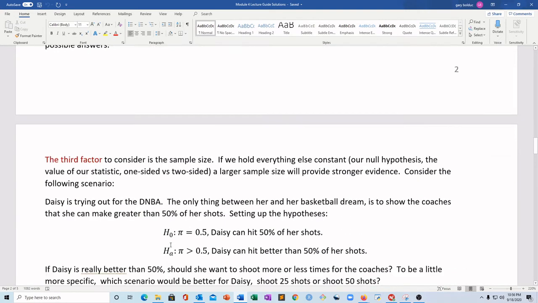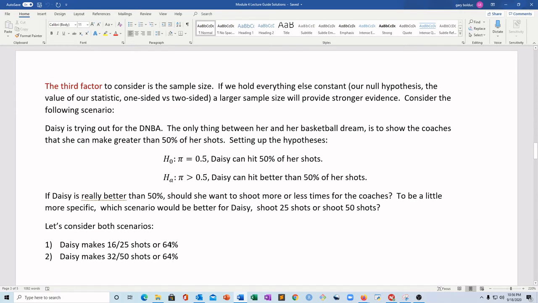All right, so factor number 3. Factor number 3 is one that we already actually talked about last week. I kind of tried to start to get you thinking about this a little, and that's the sample size. If we were to hold everything else constant, don't change your null, don't change your statistic value. So if we're talking about proportions, the percent will stay the same. Don't switch from one-sided to two-sided. Just stick with one of them. If everything else is the same and you increase the sample size, that will provide you stronger evidence.